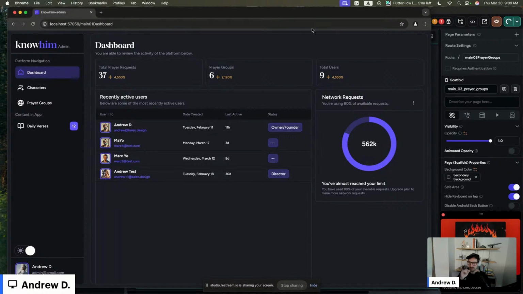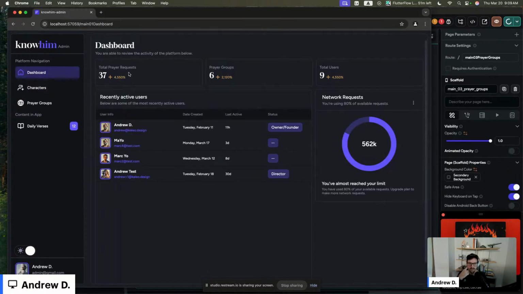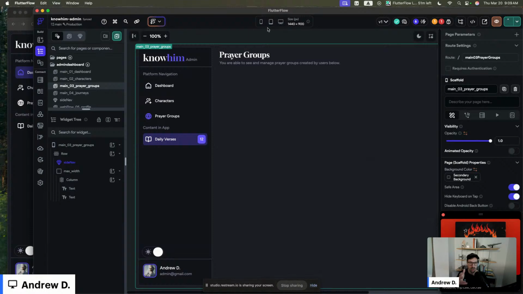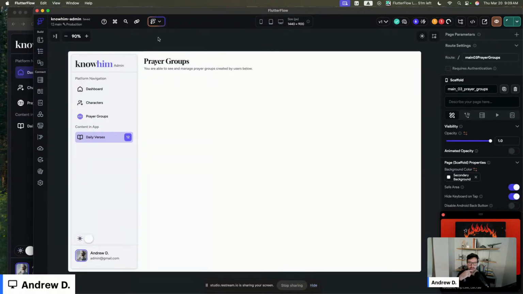So here is my screen. This is what I have currently. It's pretty lame. We did this last week. Pretty lame nav and setup. It's just pretty basic. It's the default Webflow element from FlutterFlow. So as you can see, we have page content, and we have a side nav.